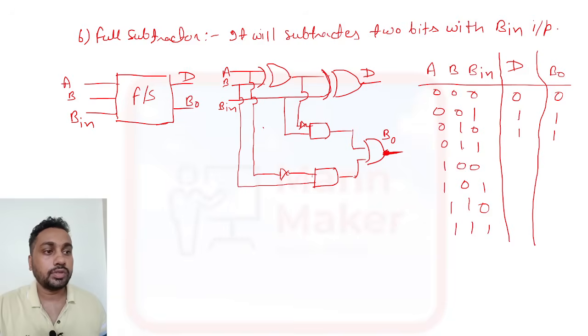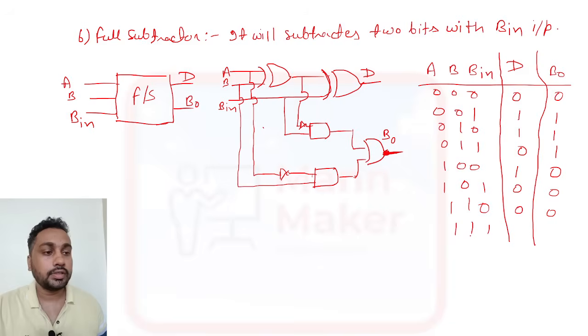0 minus 1, we need to take one borrow, and 2 minus 1 is 1, and 1 minus 1 is 0. Now 1 minus 0 minus 0 is 1. 1 minus 0 minus 1 is 0 and borrow 0. 1 minus 1 minus 0 is 0, borrow 0. Now 1 minus 1 minus 1 is 1, with a borrow.